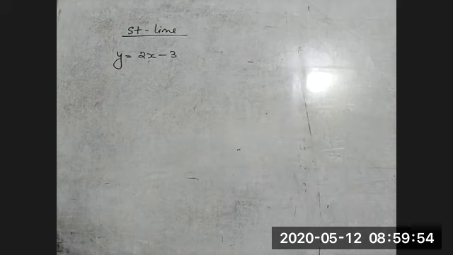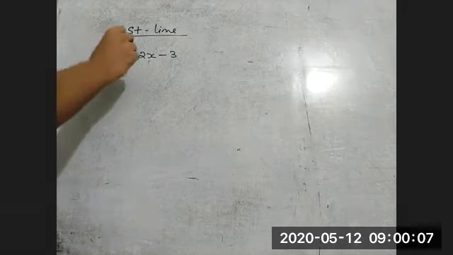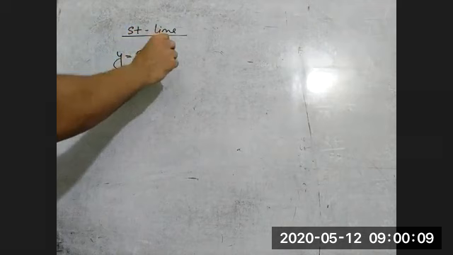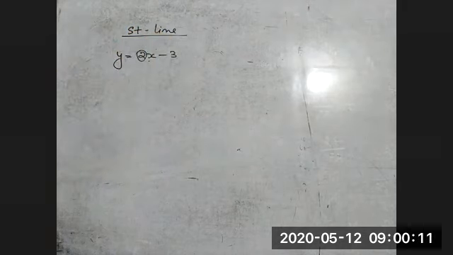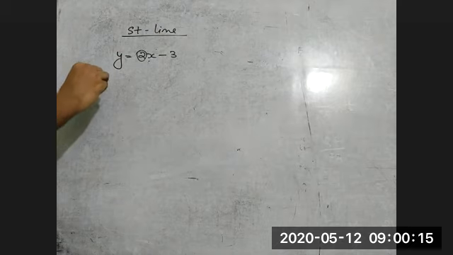First, we have to identify that, because we know that we can draw the straight line on the x and y coordinate system with the help of the slope and y-intercept. So these two values are very, very important. Without them, we cannot draw the graph. So first we have to identify the value of m and the value of c.